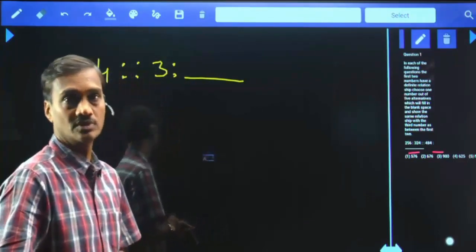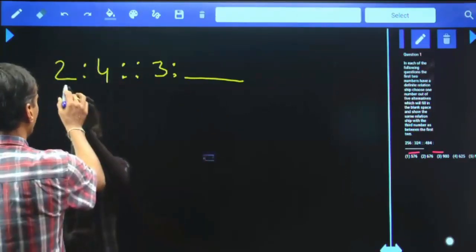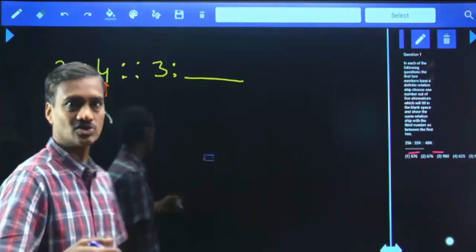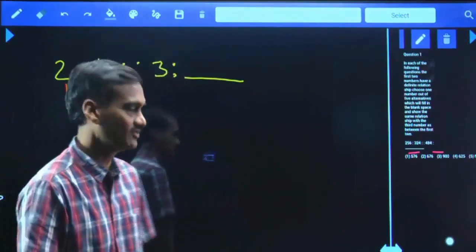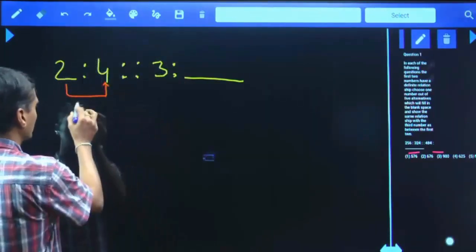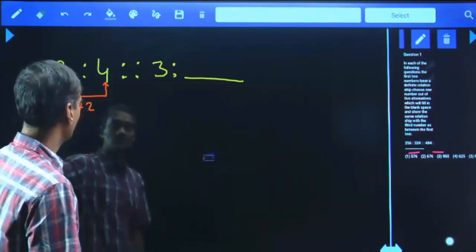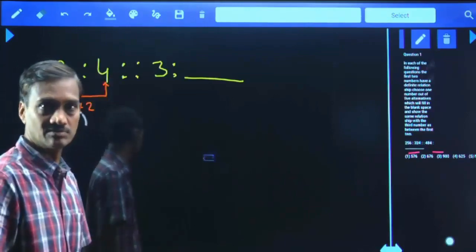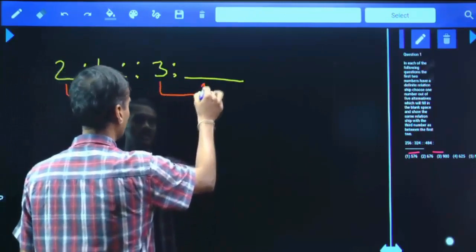Then 2 and 4. Tell me how will you get 4 with the help of 2? Yes, first let us start with the difference. 2 plus how much is 4? 2 plus 2 is 4. What is the relation we are applying? To the first number, you are adding 2 to get the second number. And similarly, to this number, we need to add plus 2.